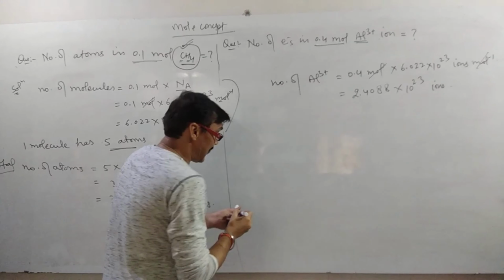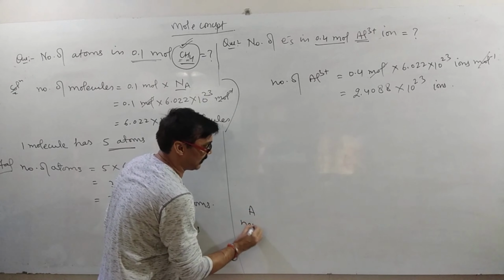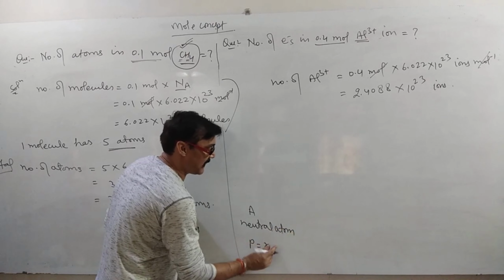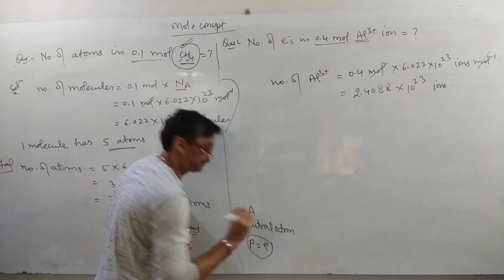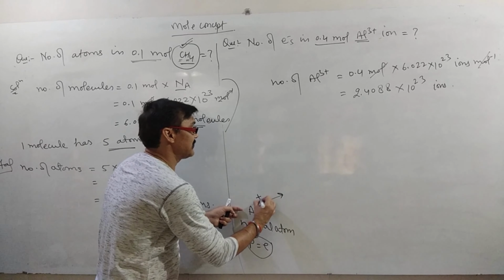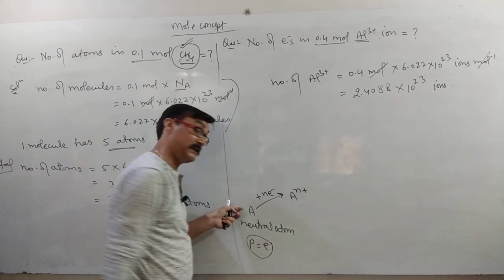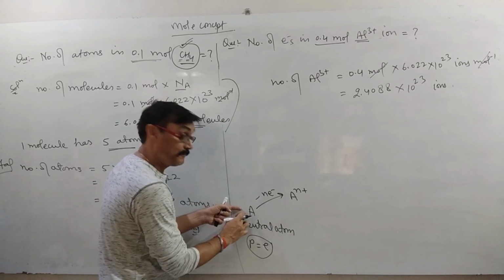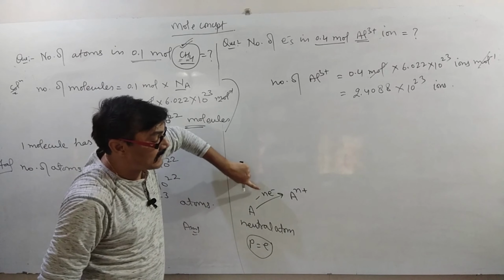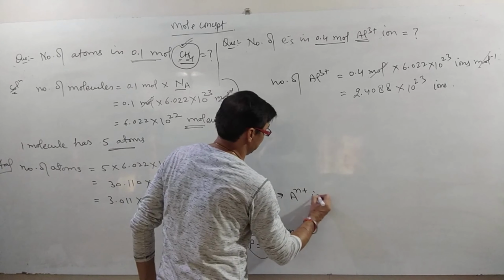Guys, as you know, a neutral atom has an equal number of protons and electrons. If a neutral atom removes or releases n electrons, then it will acquire n units of positive charge and change into a cation.